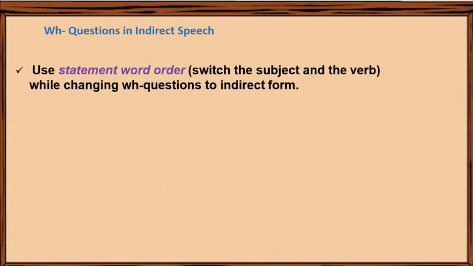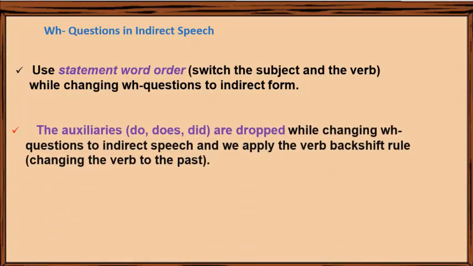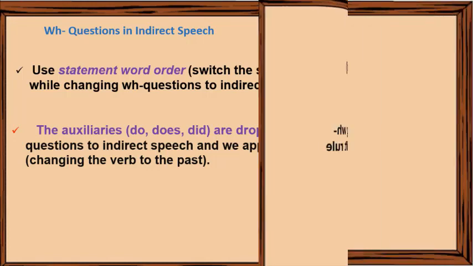Sum up for WH questions in indirect speech. Use a statement word order, switch the subject and the verb while changing WH questions to indirect form. The auxiliaries do, does, did are dropped while changing WH questions to indirect speech, and we apply the verb backshift rule, changing the verb to the past.